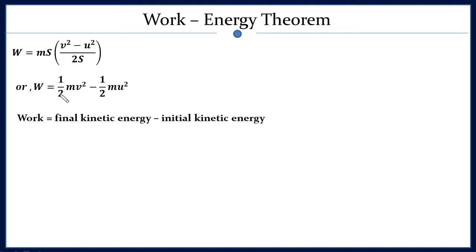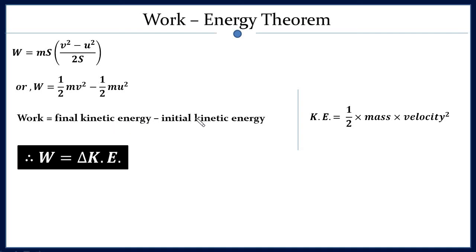Therefore this is the kinetic energy in the final state, because v is the final velocity, and this is the kinetic energy in the initial state. So what can we write? Work equals final kinetic energy minus initial kinetic energy. That is W equals delta KE. KE is for the kinetic energy, and delta is for the difference. And this is exactly the work energy theorem.